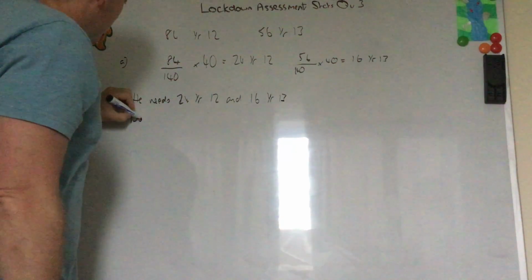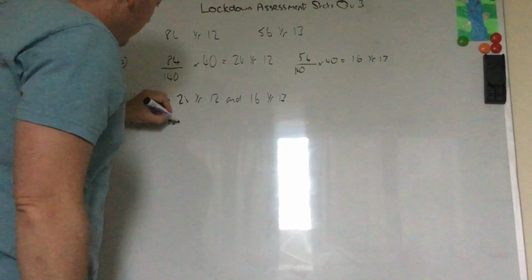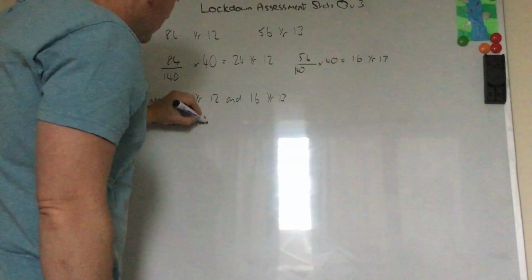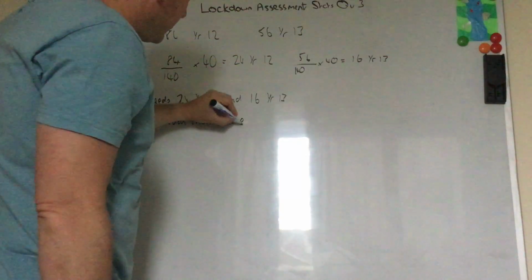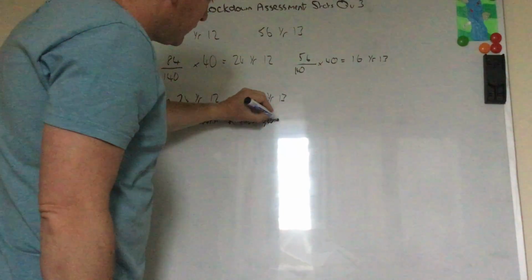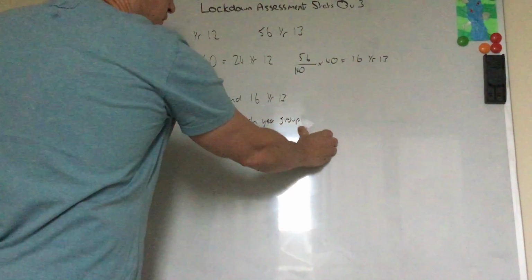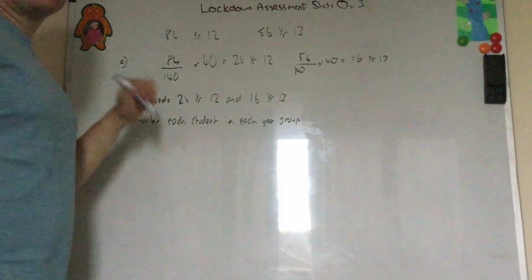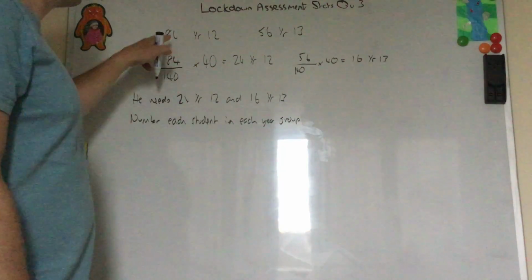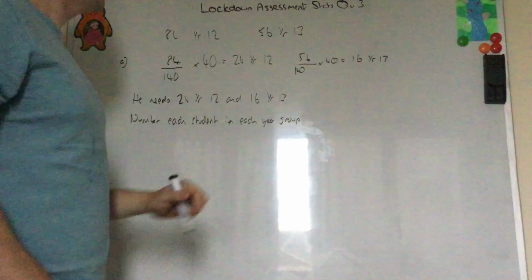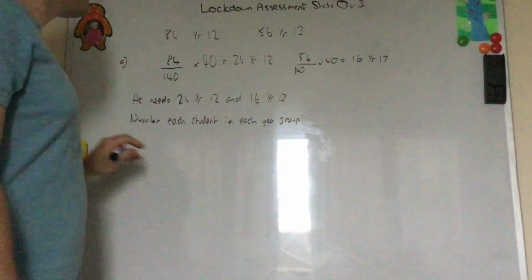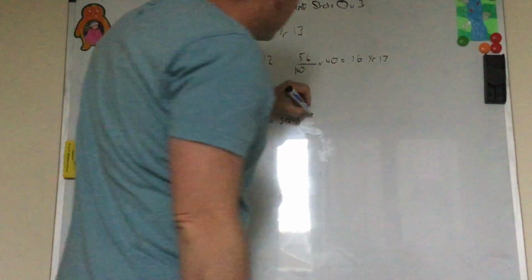Okay, number each student in each year group. You need to be clear that you're numbering each student in each year group separately, so you're not starting at 1 and going to 140. It's going 1 to 84 and 1 to 56, so each year group separately.